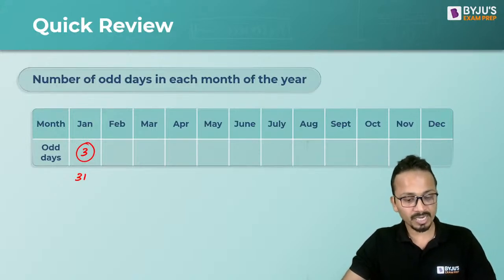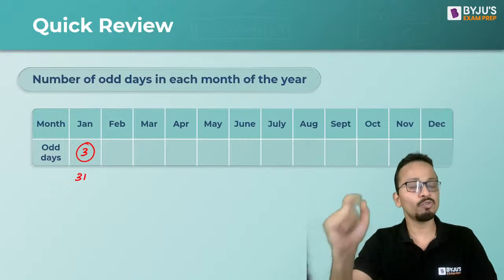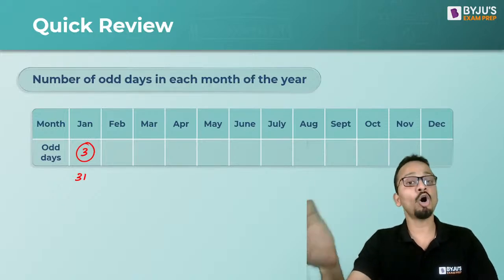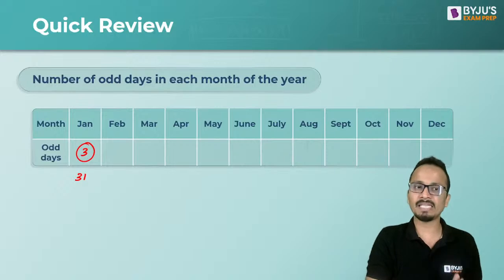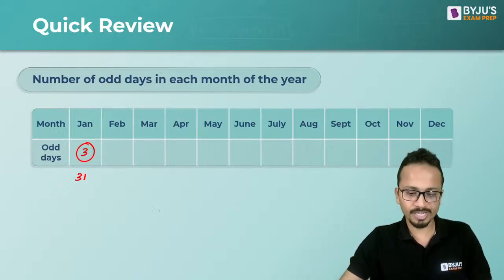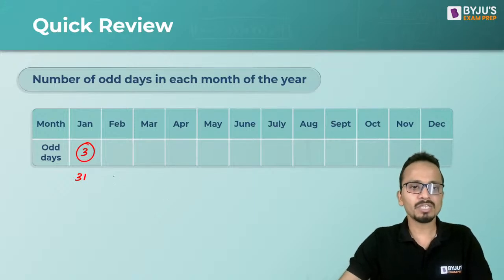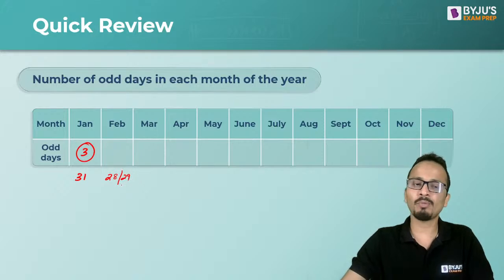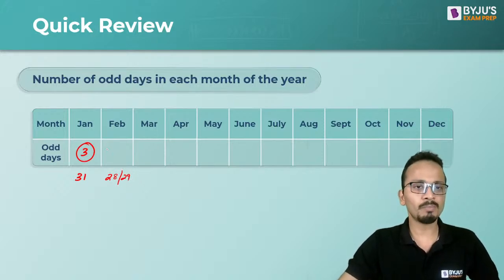Okay. Yes, Satya, 1200, 1600 will also be leap years. Or they were leap years, 1200 and 1600. They were century years and multiples of 400. Very good. Now for February, the number of days can be either 28 or 29, depending upon whether it is a leap year or not. So the number of odd days will either be 0 or 1.